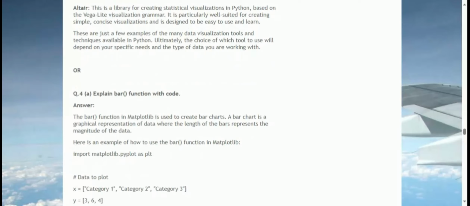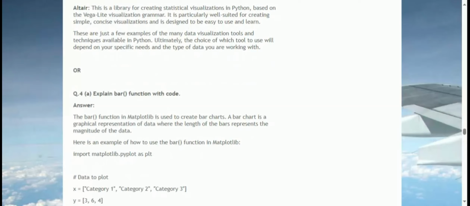Ultimately, the choice of which tool to use will depend on your specific needs and the type of data you are working with. Or Q.4. A. Explain the bar function with code. Answer. The bar function in matplotlib is used to create bar charts. A bar chart is a graphical representation of data where the length of the bars represents the magnitude of the data. Here is an example of how to use the bar function in matplotlib.